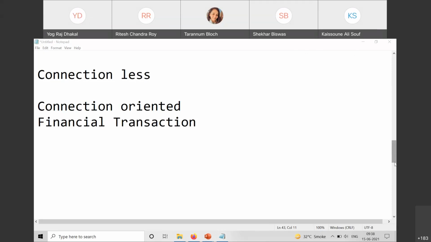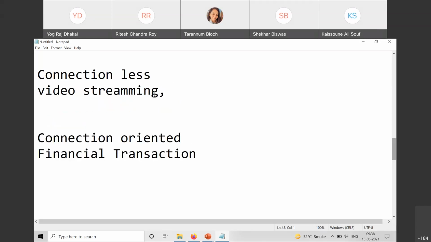Online streaming, video streaming. Yeah, like YouTube streaming. There's no connection. There's no acknowledgement. Yeah, exactly. Video streaming. What else? What else? Connection oriented. The applications which we use on a daily basis.